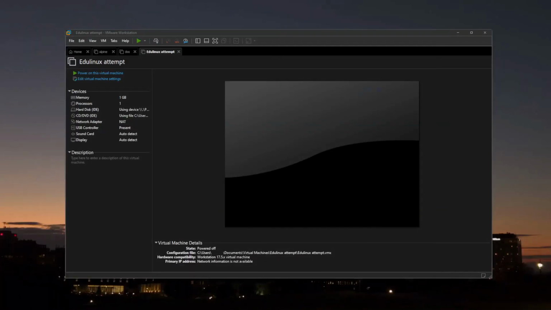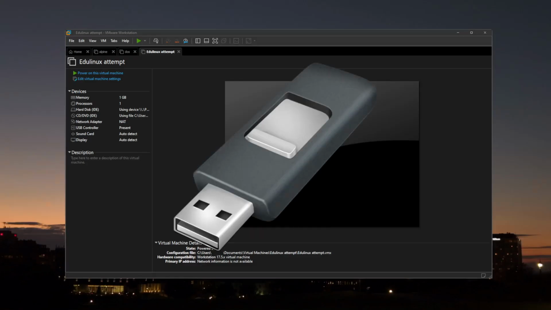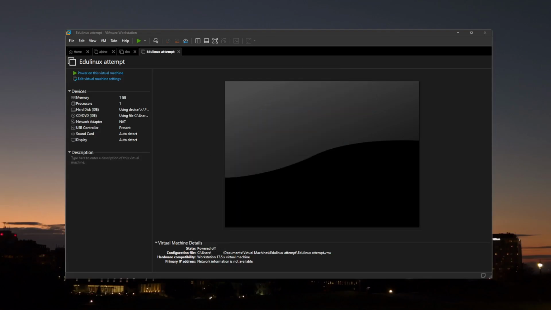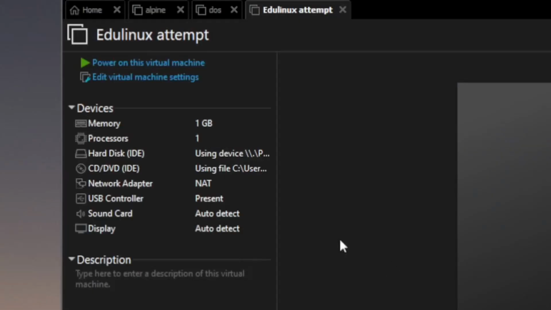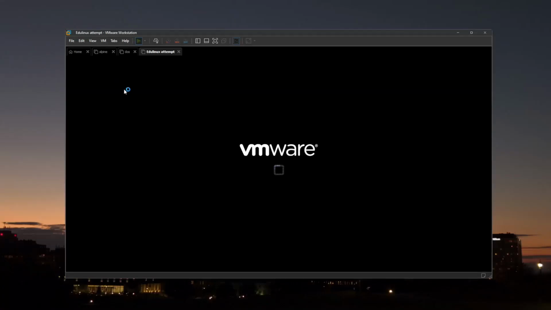Hello again, so I just tried a few other solutions but without any success. I tried booting from an ISO instead of a directory, but with the same result. I tried making a bootable USB with the first CD, but with the same result. So here's my plan C. I'll try installing EduLinux on VMware, but to a physical drive that I'll later put on my PC. So as you can see right here, everything's set to IDE of course. Here we have a physical drive and here the ISO of the first CD. So let's try.